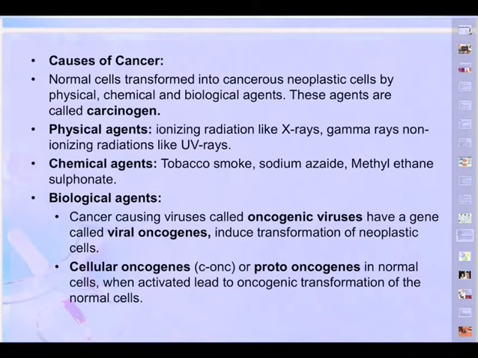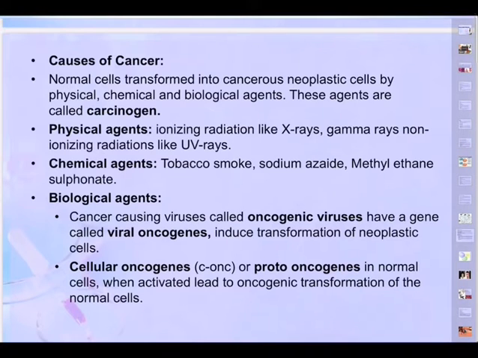What causes cancer? Normal cells are transformed into cancerous neoplastic cells by physical, chemical, and biological agents. And these agents are called carcinogens. Now, three areas are responsible: physical, chemical, and biological. The physical agents are X-rays.